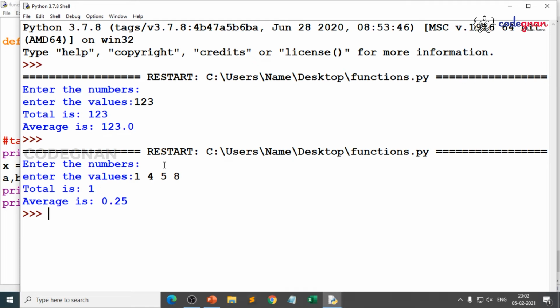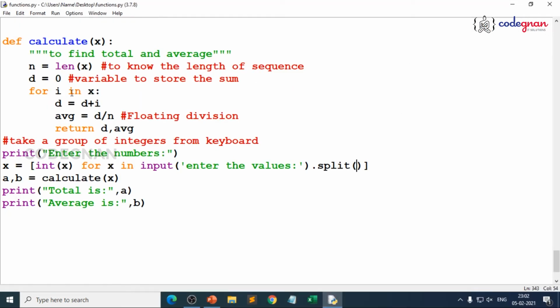Clearly a blunder. Yes, because you see it happens only in function logic, because you say for i in x, d equal to d plus i. So d has become the first value we gave, average is d by n. But what is it returning? You are inside the for loop only. You should come out. That's where it will take multiple values now.